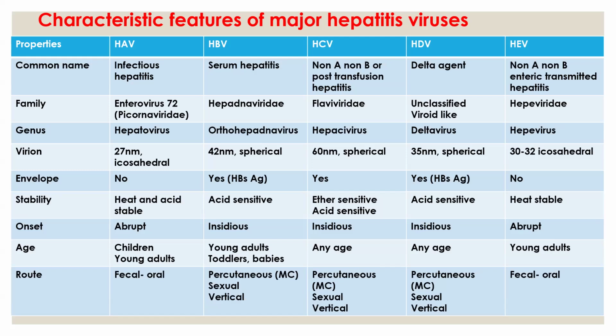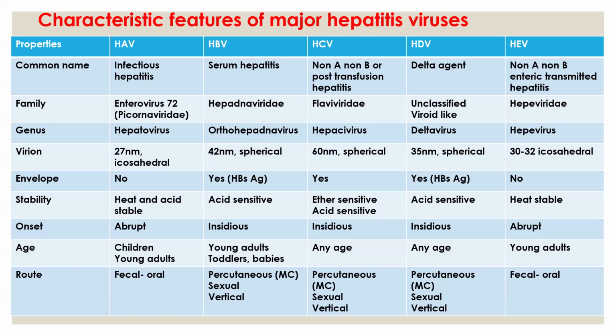Next, hepatitis E virus. That is non-A, non-B, enterically transmitted hepatitis. Hepatitis A virus is transmitted by the fecal-oral route, and hepatitis E virus is also transmitted by the fecal-oral route. If you see the family, hepatitis A virus, whose common name is enterovirus 72, belongs to the Picornaviridae family.